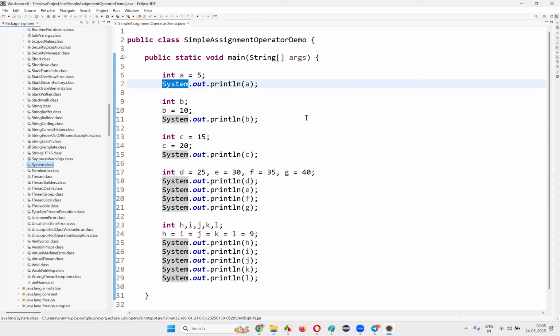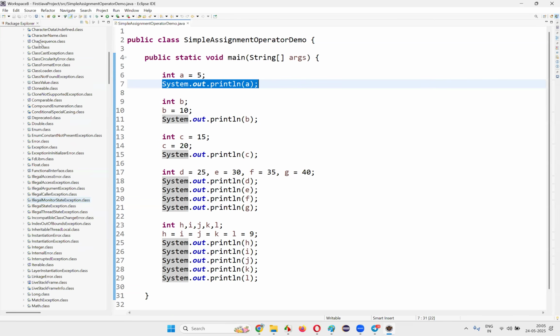Guys, can you see the system.class? Yes or no? Yes, right? I'm using it here. System.out.println I'm using, okay? All these are already developed by the Java developers as part of developing the Java software